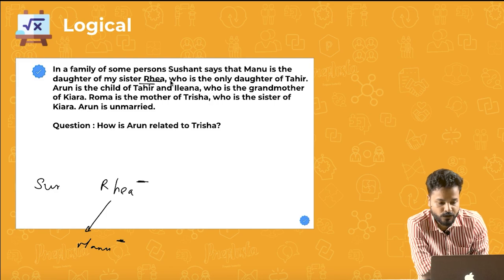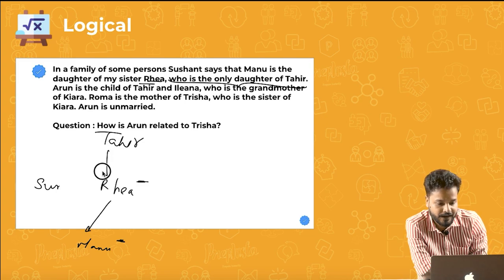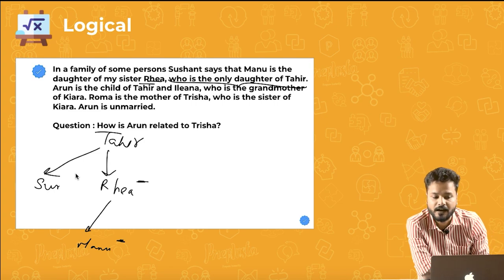Riya, who is the only daughter of Tahir. So, Riya is the daughter of Tahir. So, that means Sushant will also be a child of Tahir. We do not know whether male or female. We even do not know whether Tahir is the mother or father.